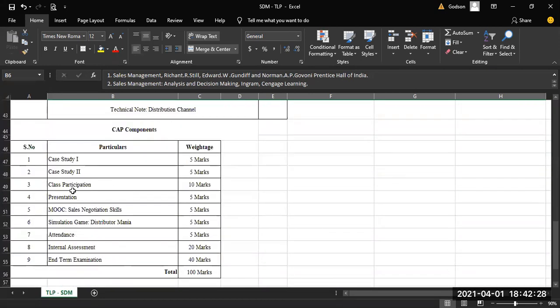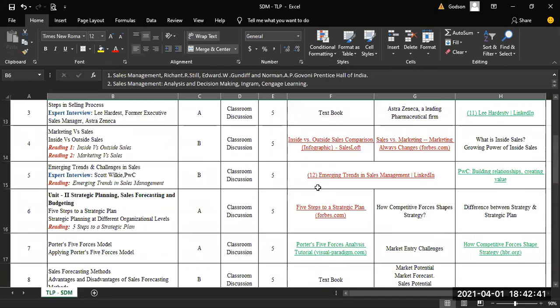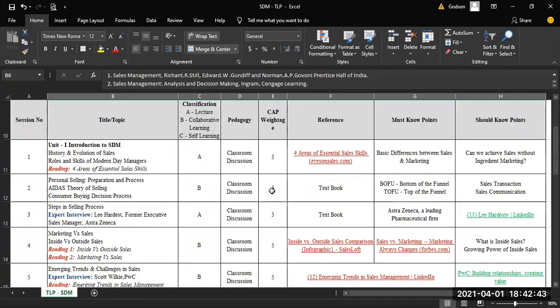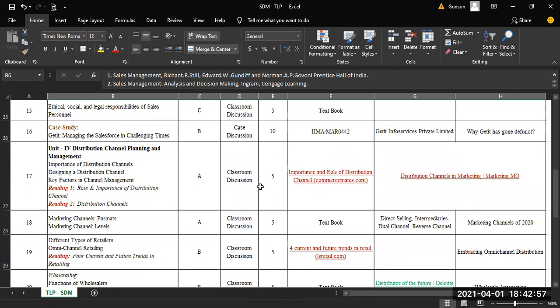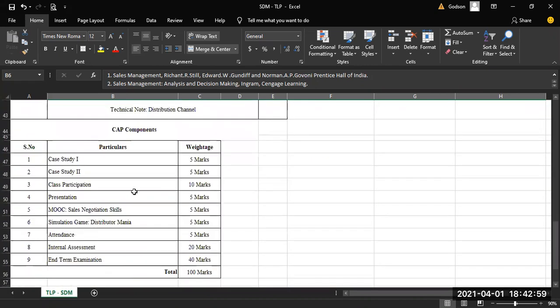So class participation is 10 marks. Presentation will carry 5 marks. And in my course, there is no group presentation. All the presentations are individual presentations. That is why, if you see here, all the sessions will have CAP weighted inclusion. One student will be taking up the opportunity in each of the sessions to present the allotted topic. That allotment I will explain in the next phase.